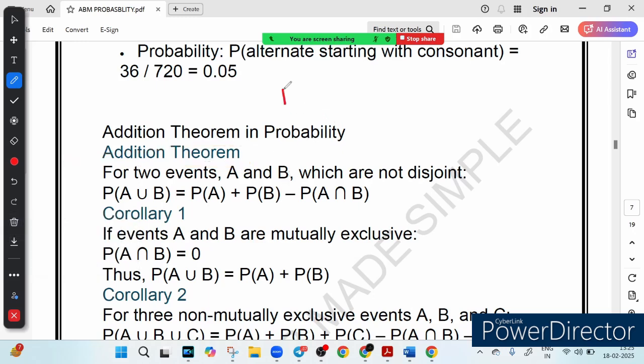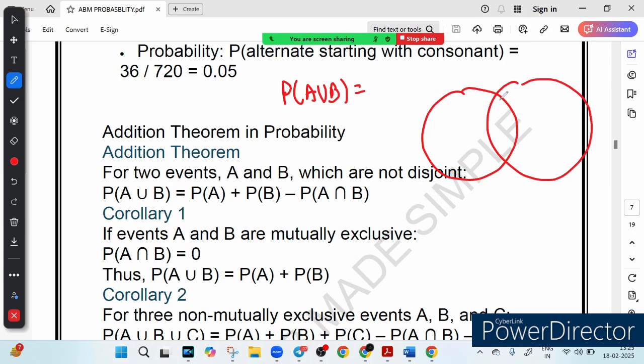It is denoted by P(A union B) is equal to P(A) plus P(B) minus P(A intersection B). In simple terms, if you add the probabilities of 2 events, you might be double counting their common part. Suppose this is the first event and this is the second event. If you add both of them, you are double counting this common part, which I have highlighted with the marker. So we subtract it once. That is why we subtract this A intersection B part. I hope it is clear.